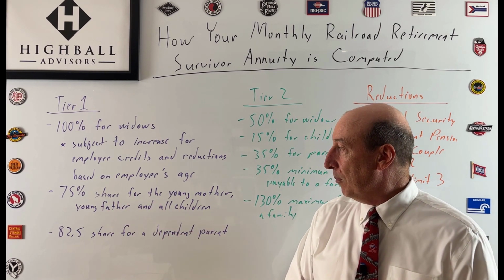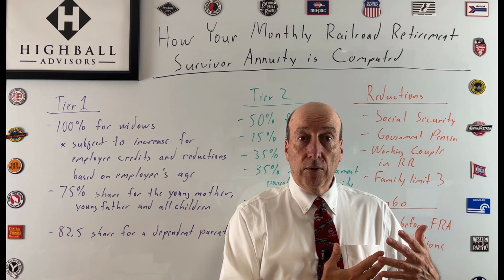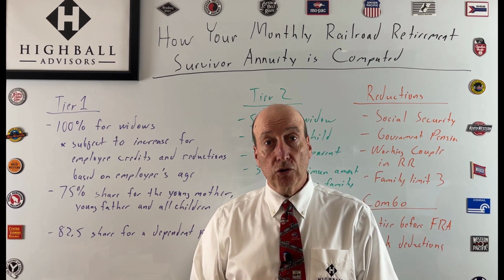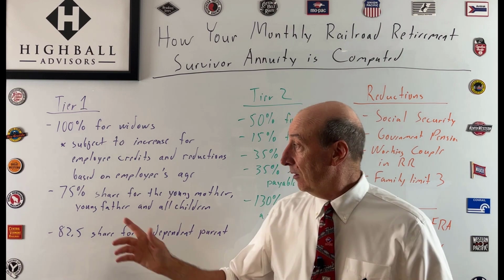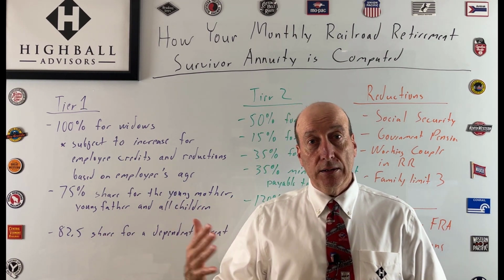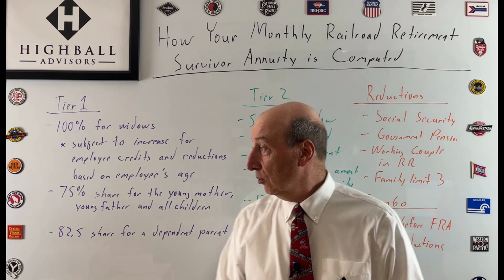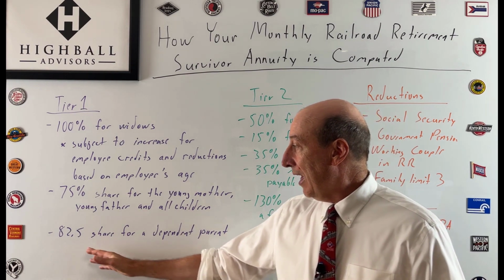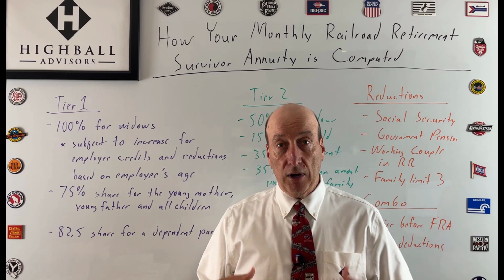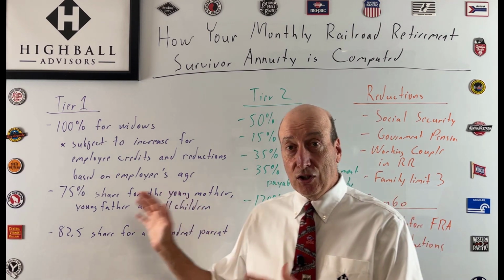Who else? 75% share for the young mother or young father and all the children, right? So if your spouse is taking care of the children, or if you have children, you have to have children to get this 75% share. So that's 18 and under, or disabled or deemed disabled before the age of 22. All right, and then 82.5% share if you're taking care of a parent. That's a dependent parent, right? They rely on you for subsistence, so to speak. So that's the Tier 1 portion.